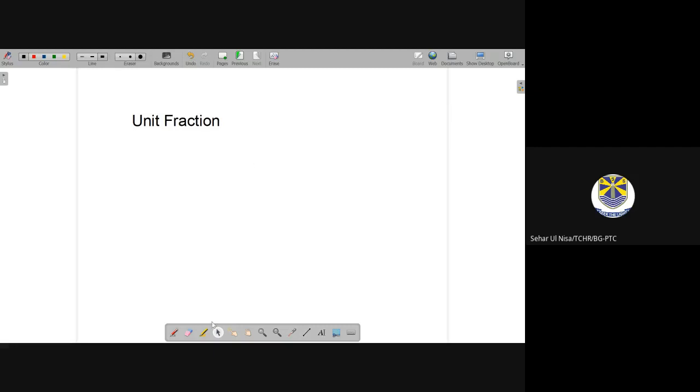Okay, so unit fraction, for example, 1 by 2, 1 by 1, 1 by 3, 1 by 5. So if there is any fraction that has a 1 in the numerator, you will say that it is a unit fraction. Is that clear?